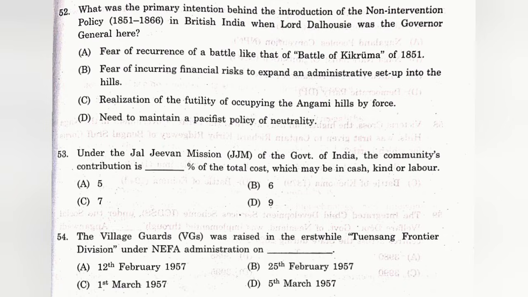Question number 52. What was the primary intention behind the introduction of the non-intervention policy, 1851 to 1866, in British India when Lord Dalhousie was the Governor General here? The answer is B. Fear of incurring financial risks to expand an administrative setup into the hills.